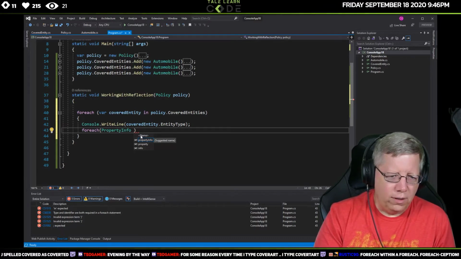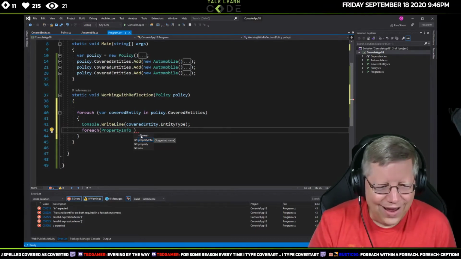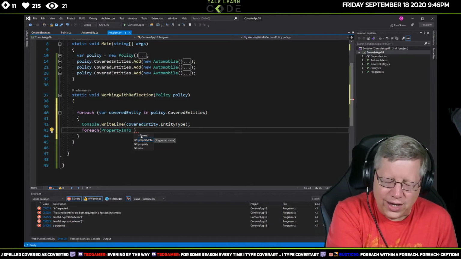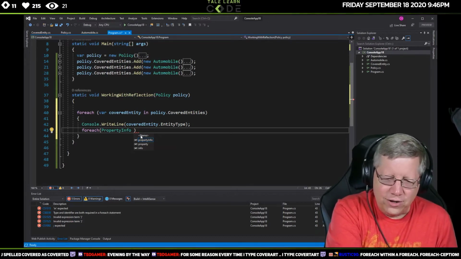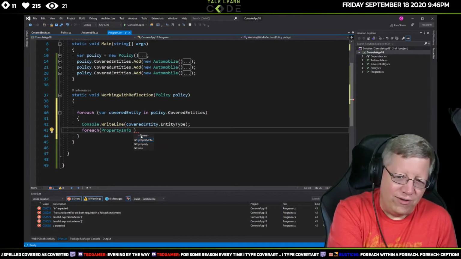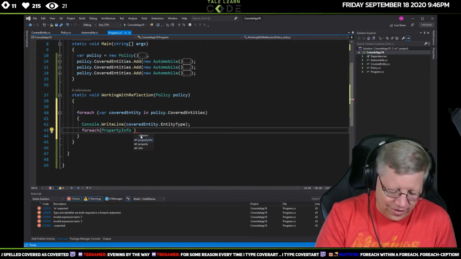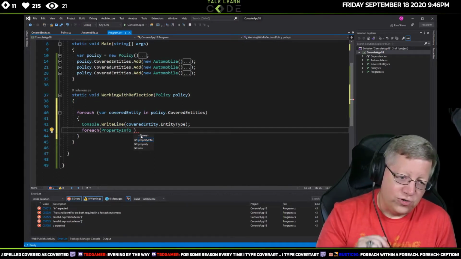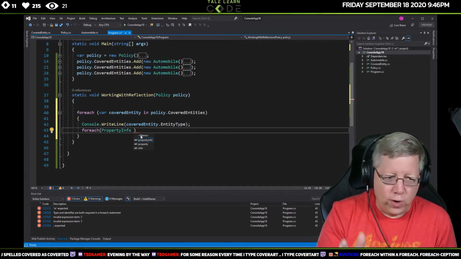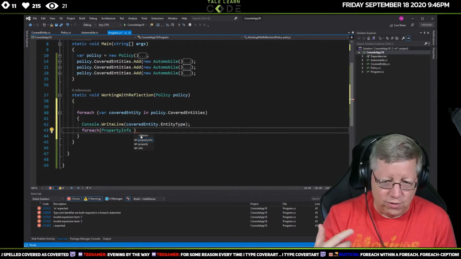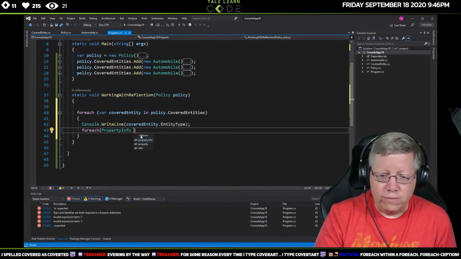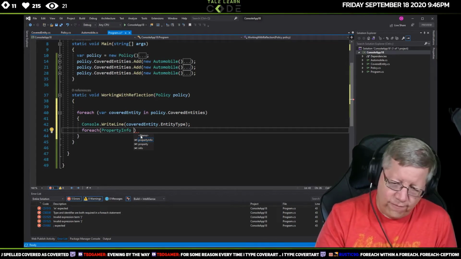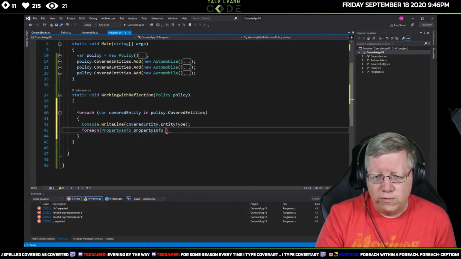A foreach with it? Oh yeah, no, you could definitely. I think this came up either in a stream or in Code Louisville. This is not unusual for me to do stuff like this. I kind of do this all the time. You do want to be careful how many times you go in a loop. You want to make sure you can control it. The nice part about foreach is you're less likely to get into recursion, but you still want to be careful. All right, so in here we're going to have our property info, just going to name it that.